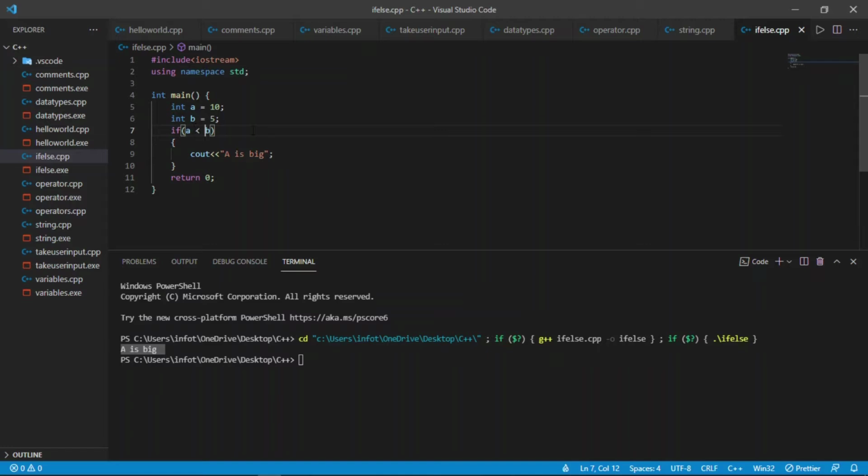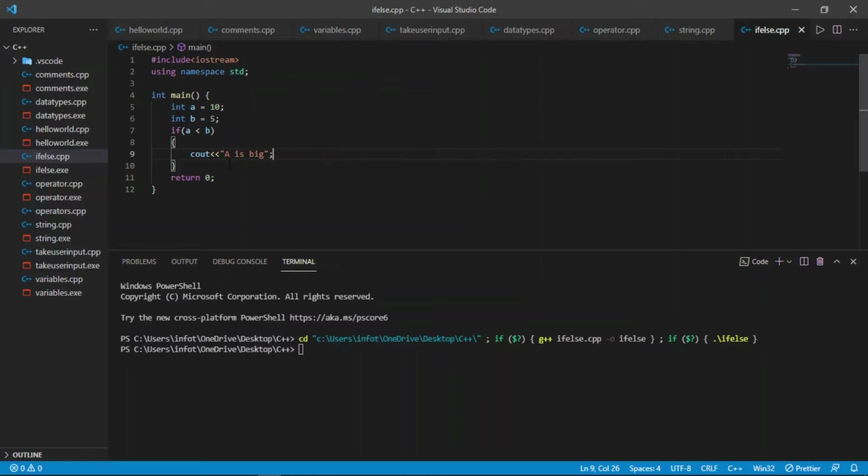If I use the less than sign here, then what will happen? Now a is less than b. That is not true. 10 is not less than 5. Now I will run it again. Let's see. You can see here nothing came. Why did nothing come? Because this statement is false. If it is false, then there will be no output. But if it is true, then there will be the output. So this is how we can control the flow of the program.